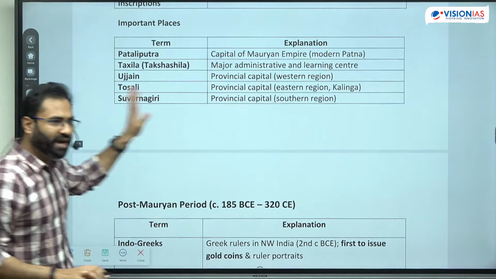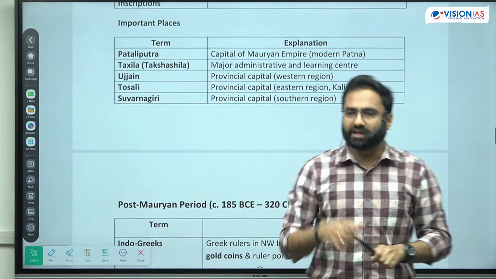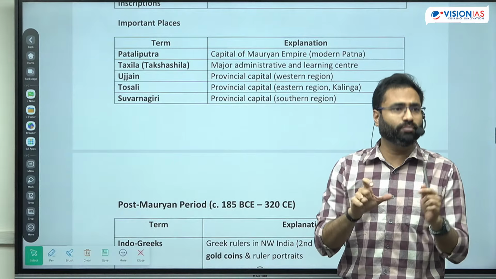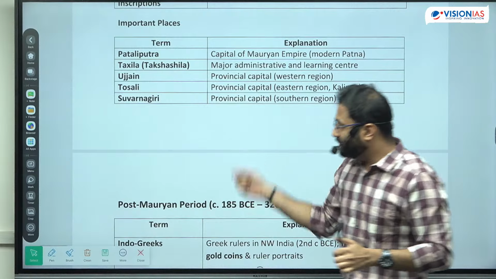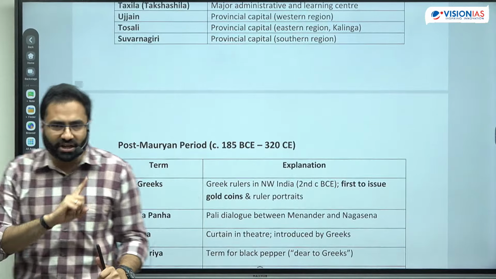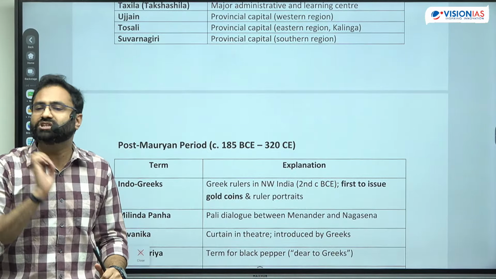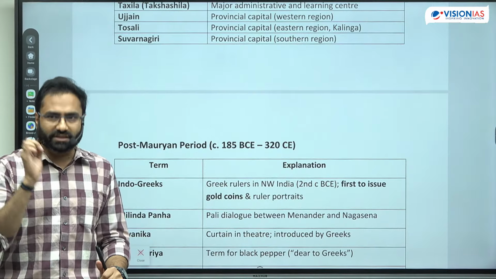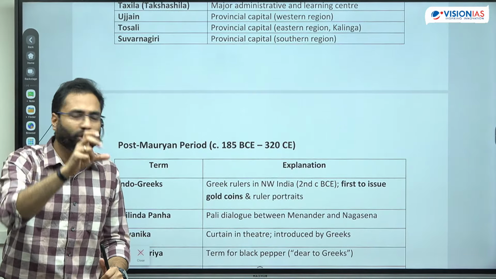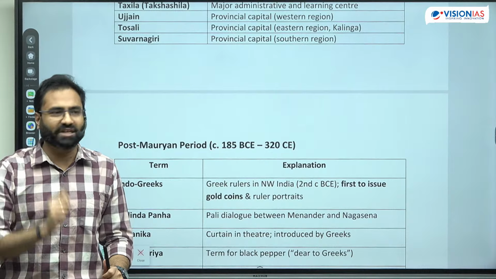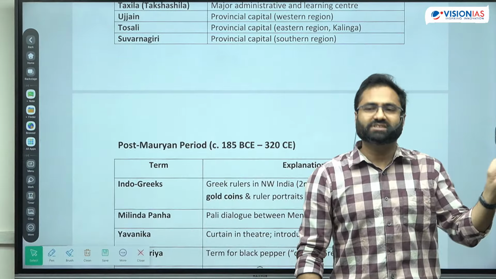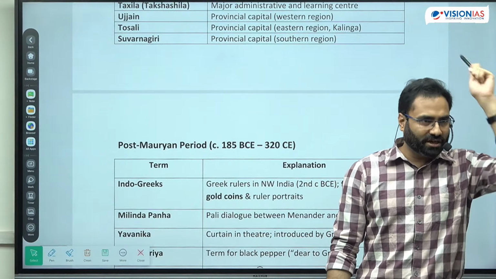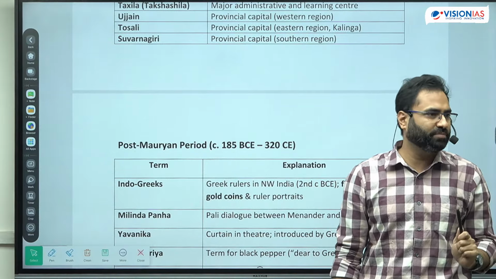I have included these things because during the time period of Ashoka, or during the Mauryan Empire, provincial administration had already been initiated. Now that provincial administration is not their indigenous or original innovation. It is something they incorporated from the Persians and the Greeks, because before them the Persians had already ruled. Cyrus the Great, Darius, roughly 6th and 5th century BC.